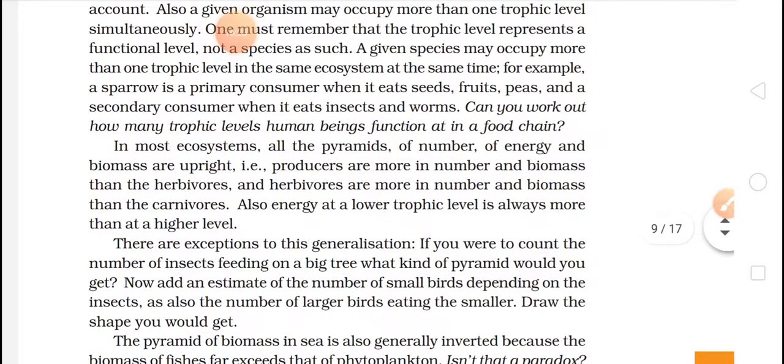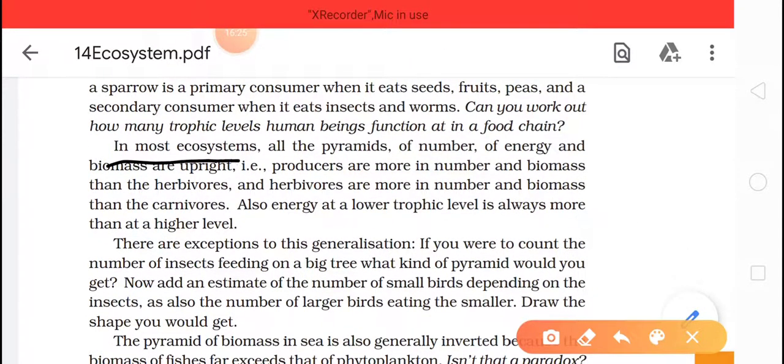Now let's move further. In most ecosystems, all pyramids of number, energy and biomass are upright. This we have seen: producers are more in number and biomass than the herbivores, and herbivores are more in number and biomass than the carnivores. Also, energy at the lower trophic level is always more than that of a higher level. So this we have seen in the graph, that it is always upright.